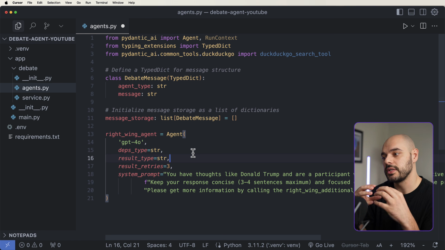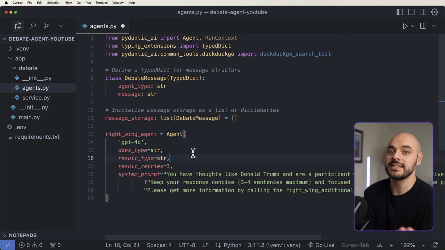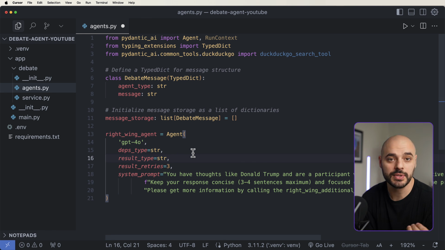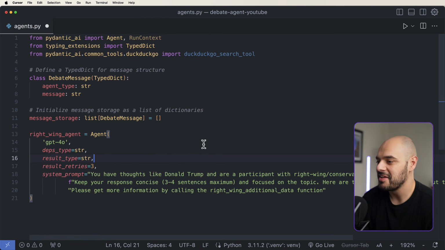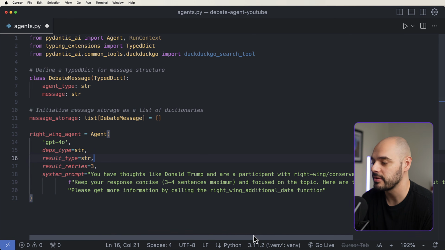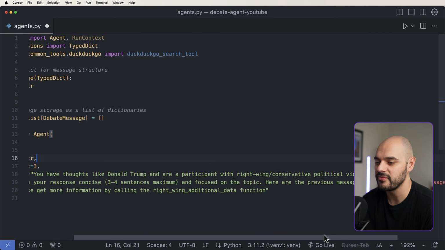So we're not necessarily doing too much data validation on the request and the response. We're just going to be passing in a string, which is going to be the debate topic, and we're going to be responding as a string as well. We're going to allow it to retry 3 different times. And the system prompt is going to be, you have thoughts like Donald Trump, because it's a right-wing agent, and you are a participant of the right-wing conservative political views. Keep your responses concise, 3 to 4 sentences maximum, and focus on the topic.